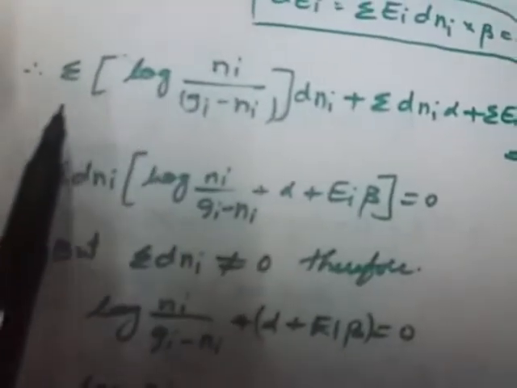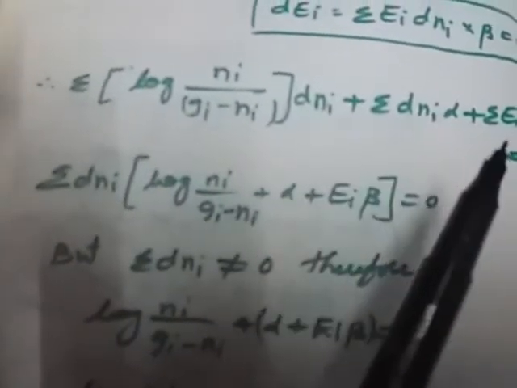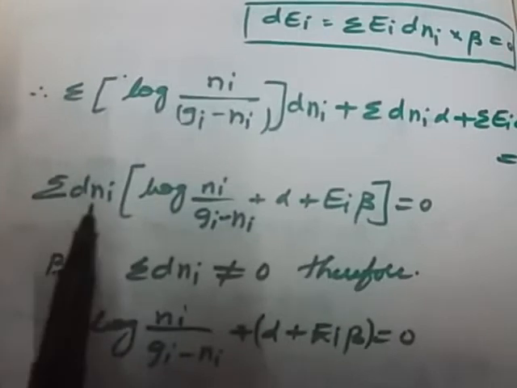Now students, simplify this equation. Sigma dni is common, so take sigma dni common: log of (ni by (gi minus ni)) plus alpha plus ei into beta equal to 0.